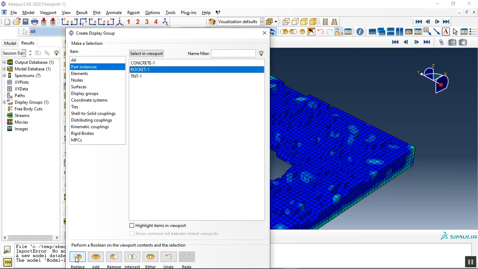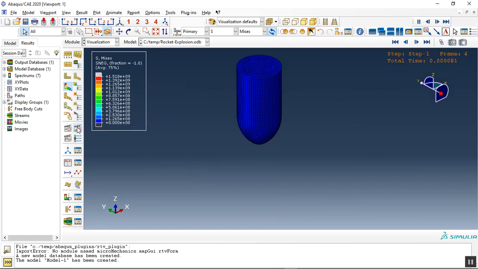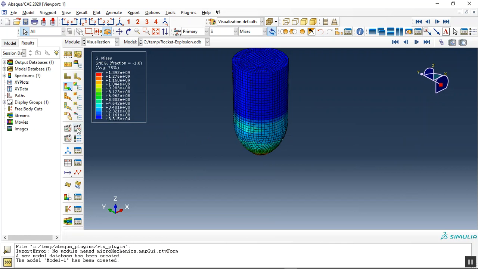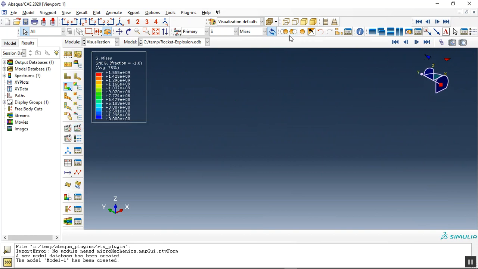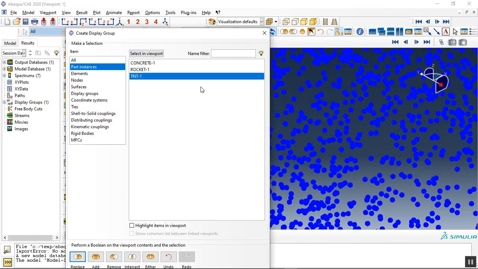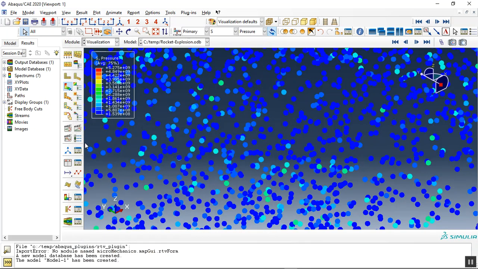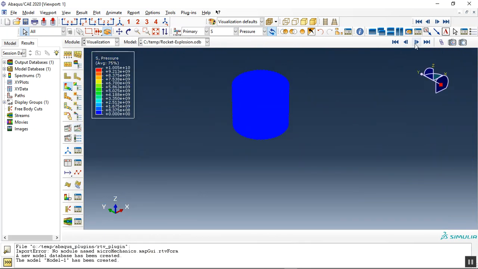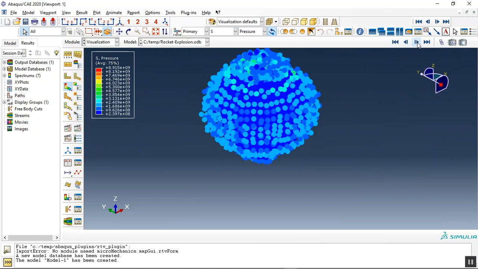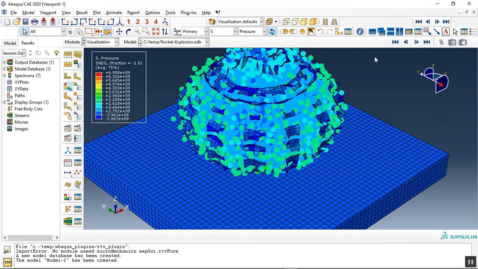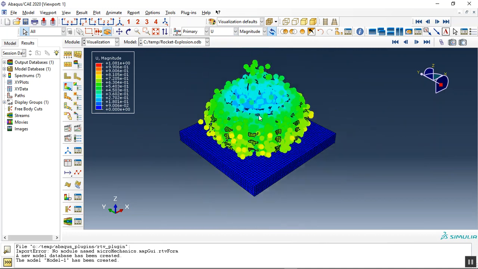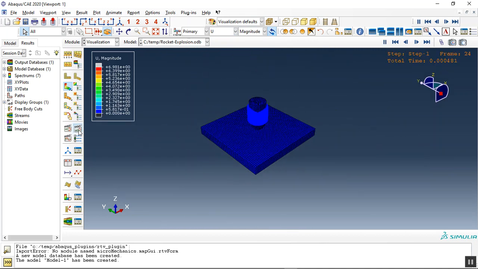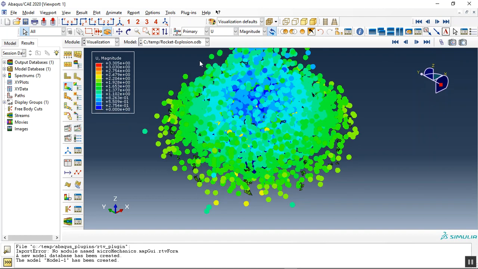And also we can request the rocket. See the rocket, at first the impact happened, the impact and then the explosion. You can see that. And we can also request the TNT and pressure for it. See, we can use this frame by frame, and this is the explosion. You can see that. Also we can request displacement. And this is the impact model.